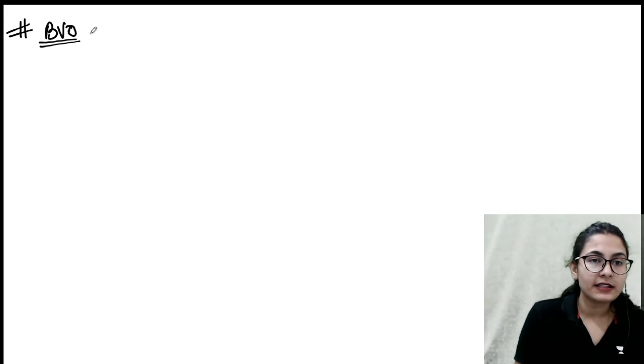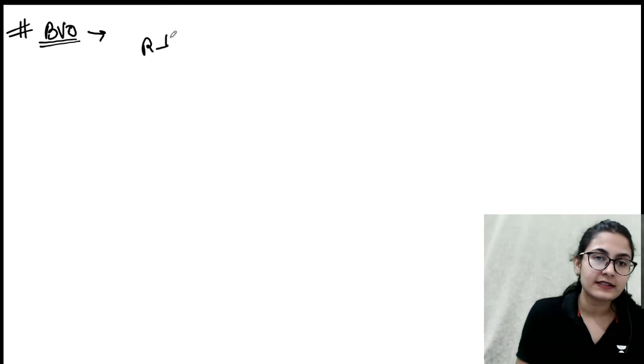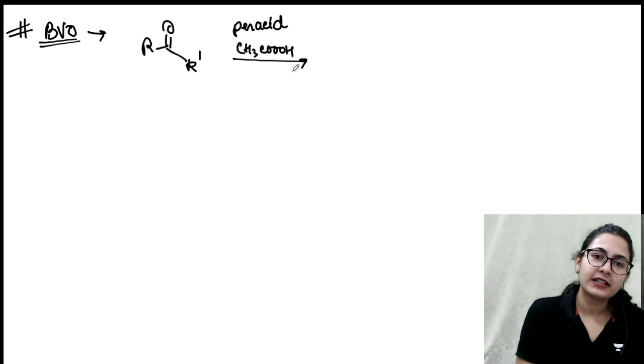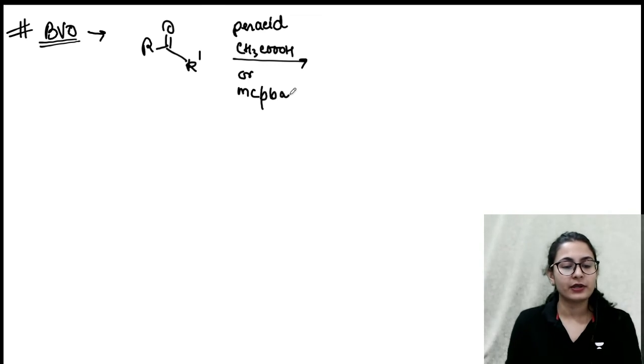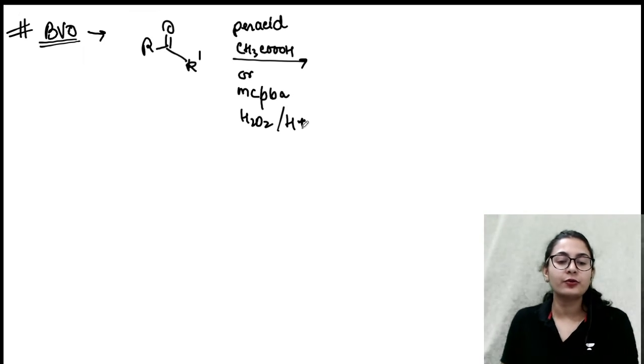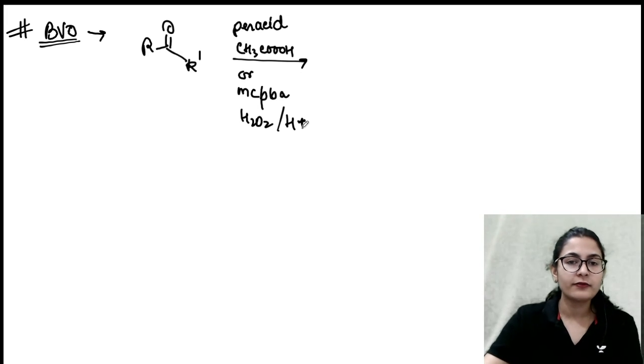So what are we doing, guys? In the Baeyer-Villiger oxidation, you are oxidizing a ketone, R C double bond O R dash, with any per acid, right? It could be any per acid. Per acid includes CH3CO3H, that is your peracetic acid, or metachloroperbenzoic acid. Alright, any per acid you can take, or you can also take H2O2 in the presence of acid. All of them are going to provide you an electrophilic source of oxygen.